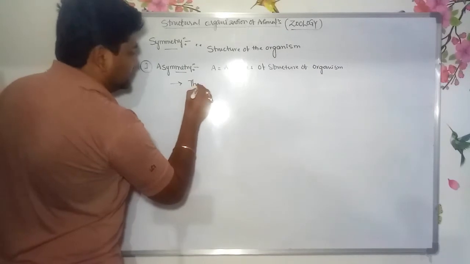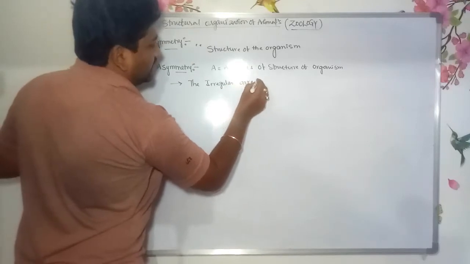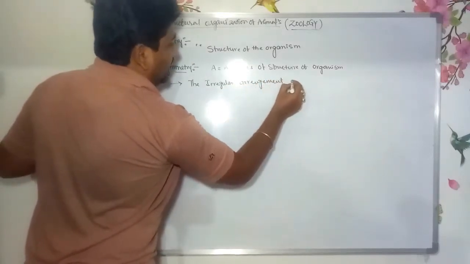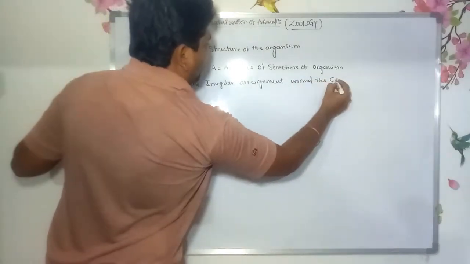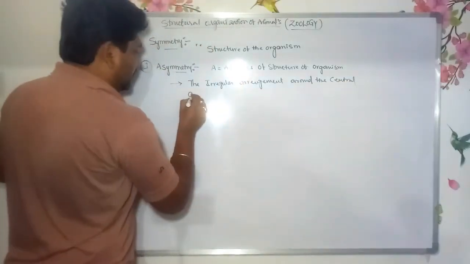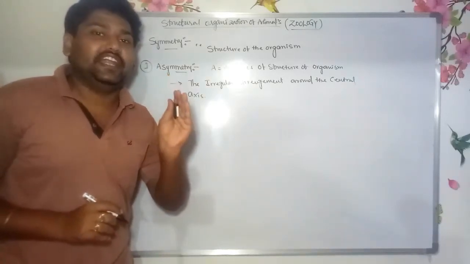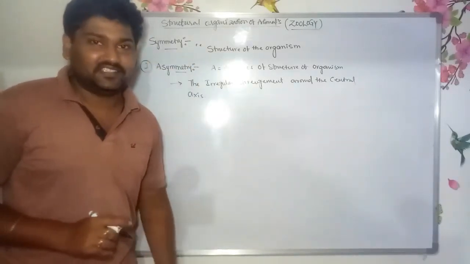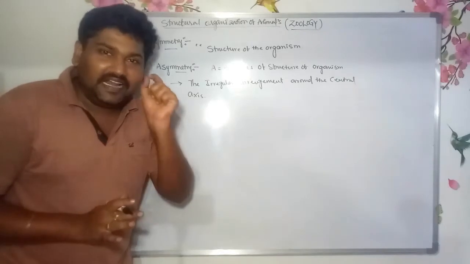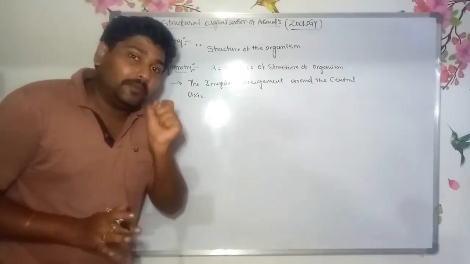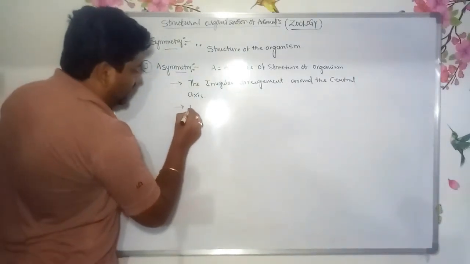Irregular arrangement around the central axis means the organism cannot be divided into two equal halves from any plane of the central axis.